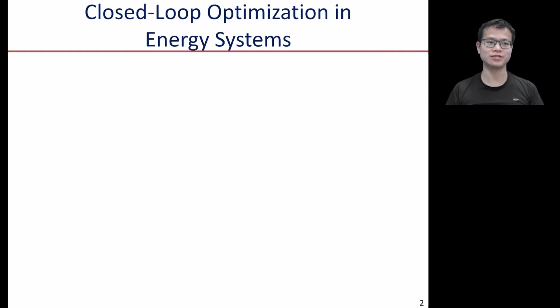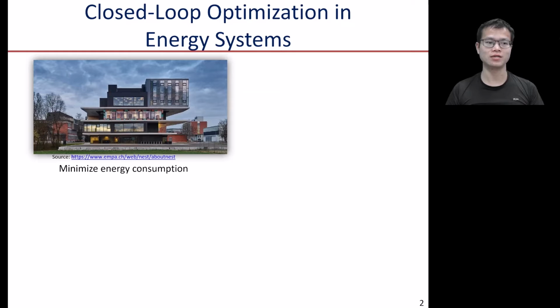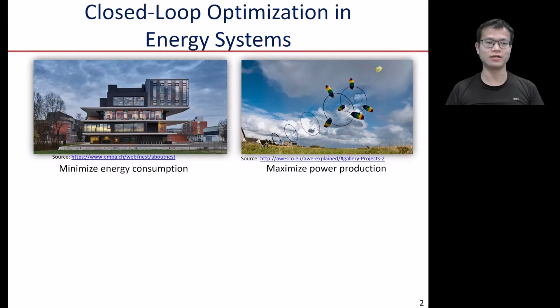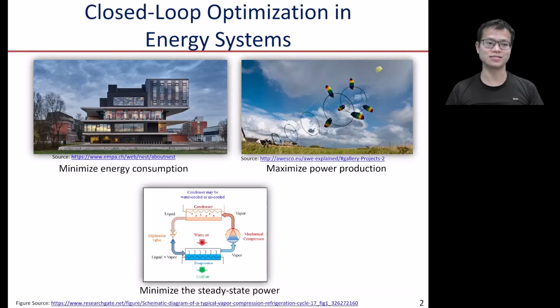Controllers are designed with a specific objective. We can tune the internal variables of the control system to optimize the closed-loop performance. For example, in a building, we want to minimize the energy consumption. In an airborne wind energy system, we try to maximize the power production. In the vapor compression system, we try to minimize the steady-state power.